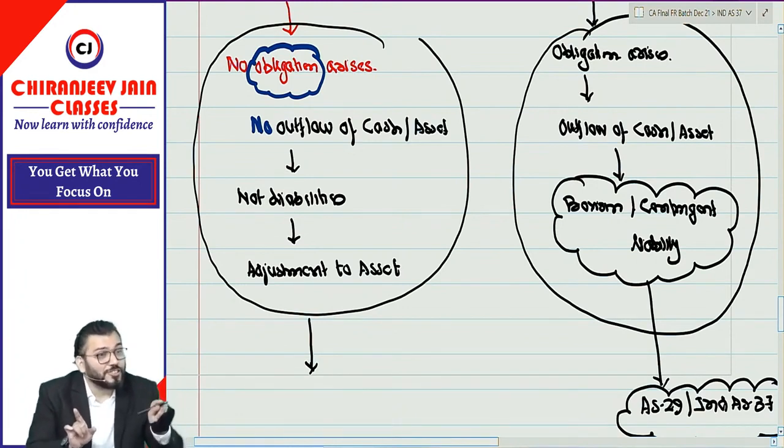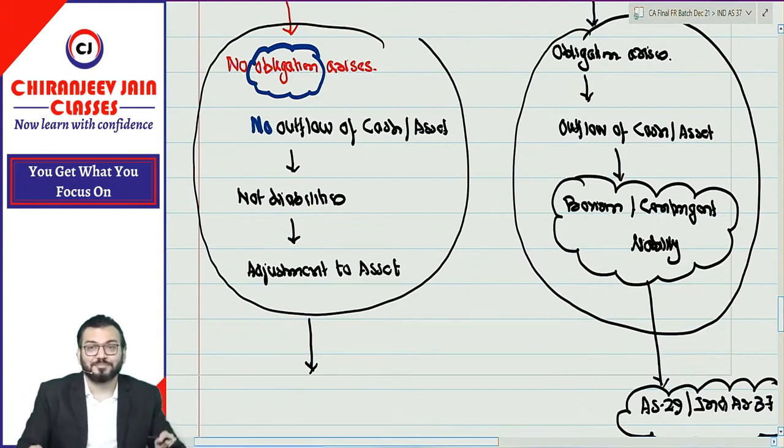Therefore, can I say provision for doubtful debt is not a correct term? It is a nonsense name which we are using from our traditional days. But now we have entered into the modern era. We should change the name. So now provision for doubtful debt is not known as provision for doubtful debt. Understood whatever I am saying?